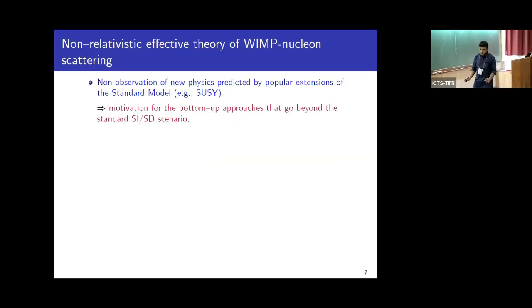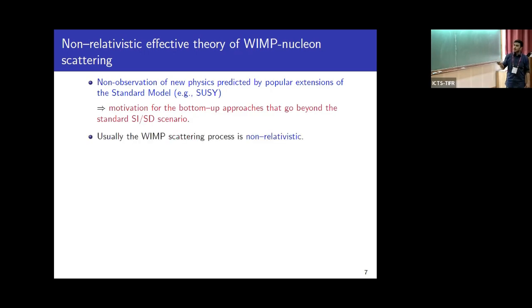Non-observation of any new physics predicted by popular extensions of the standard model, for example SUSY, motivates a bottom-up approach that goes beyond the standard spin-independent or standard spin-dependent scenario. We know that usually the WIMP nucleus scattering process is non-relativistic, both in direct detection and in the case of capture in the Sun.